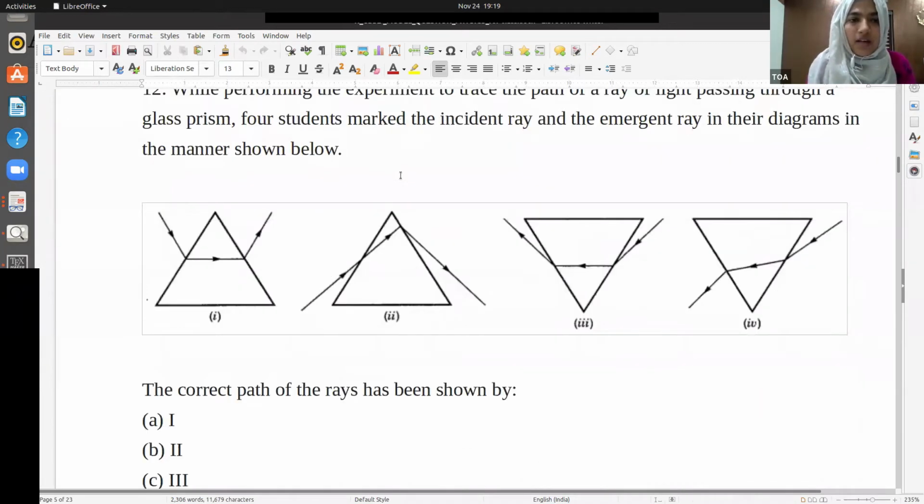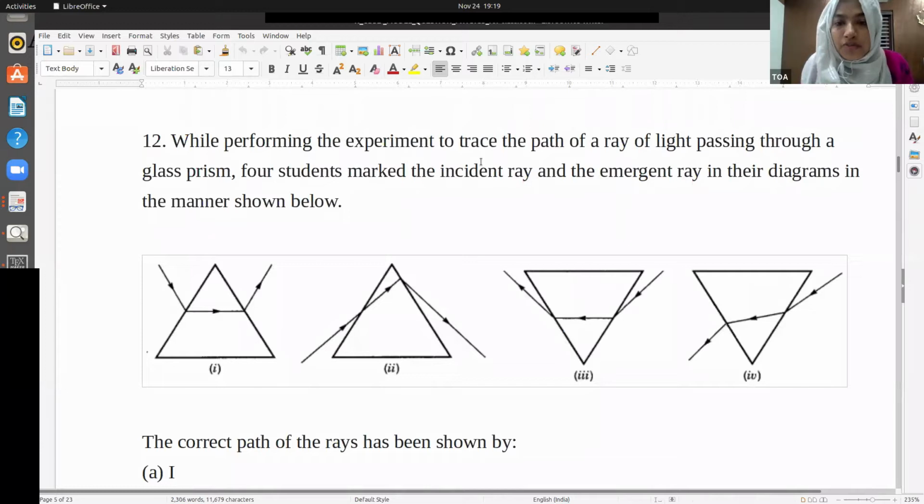While performing the experiment to trace the path of a ray of light passing through the glass prism, four students mark the incident ray and the emergent ray in the diagram in the manner shown below. Give me your correct answer: A, 1, 2, 3, or 4, that is ABCD. I'm getting different answers. Please answer the 12th question. People are answering A.